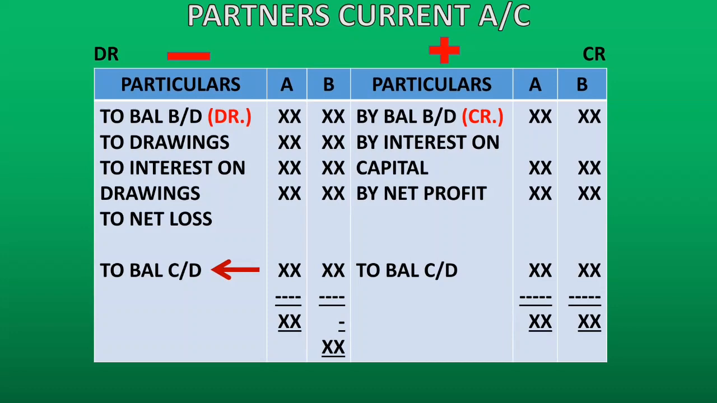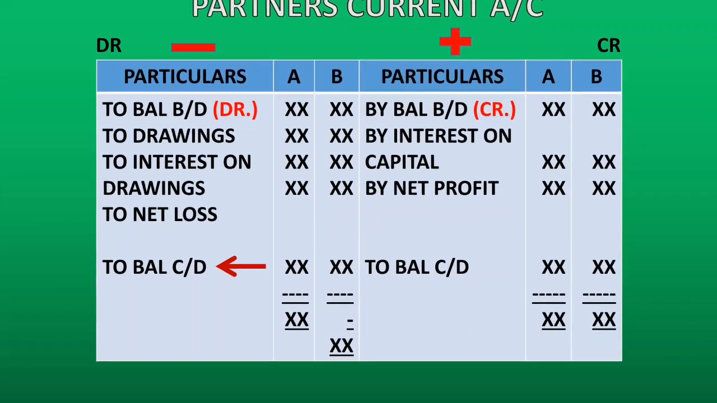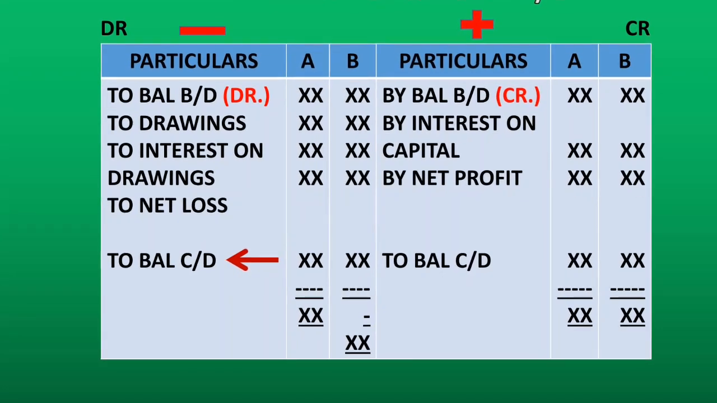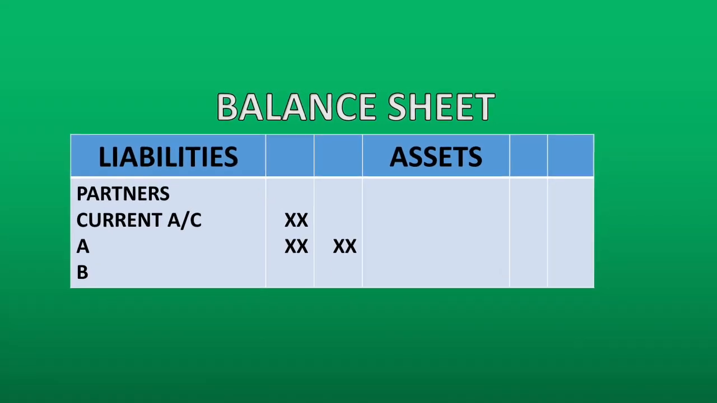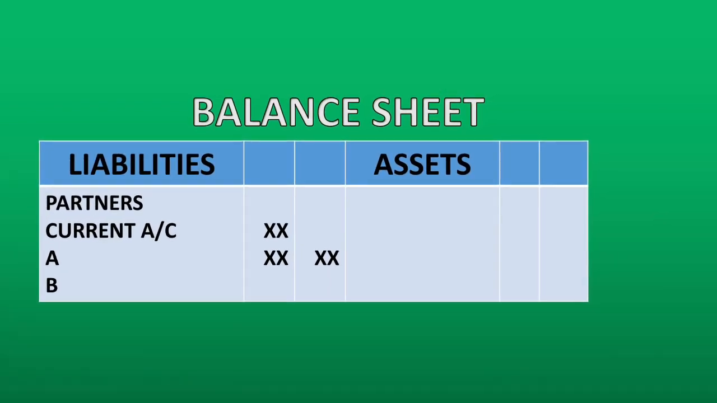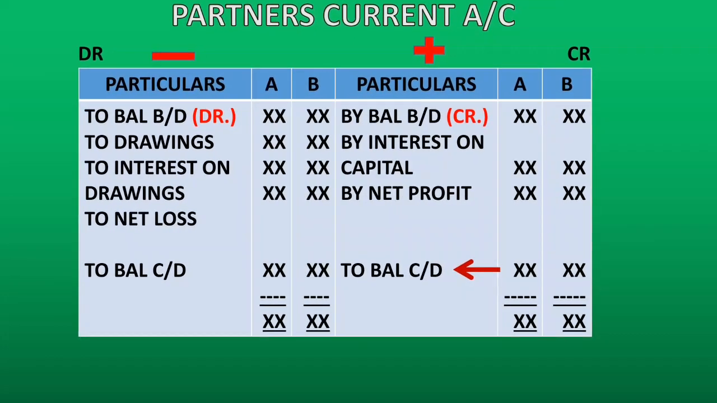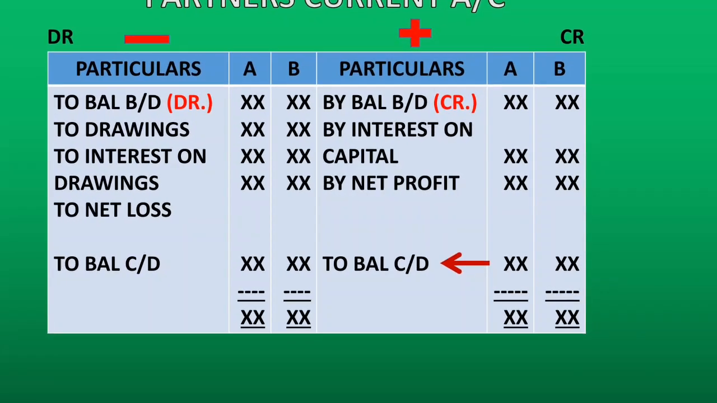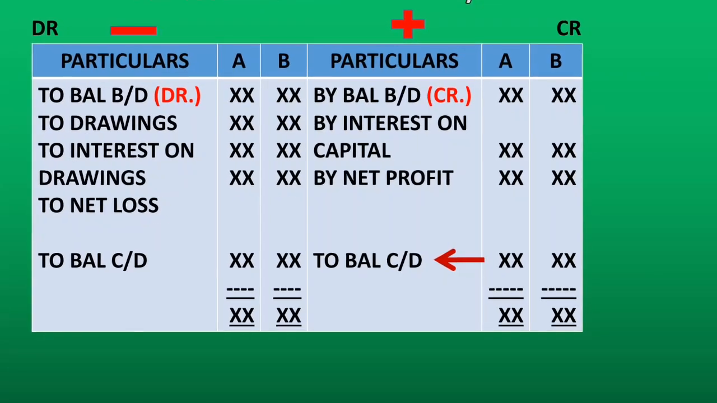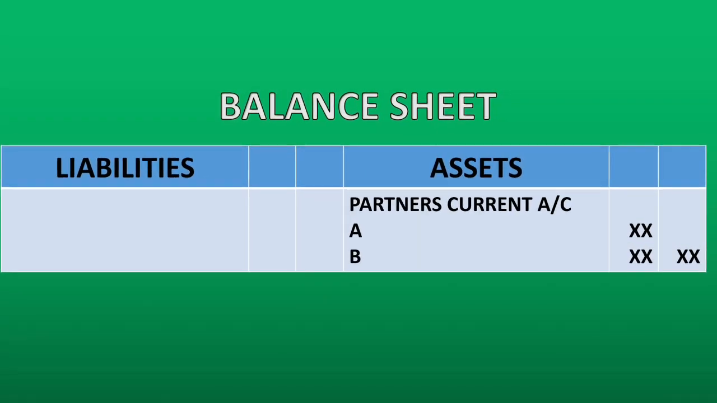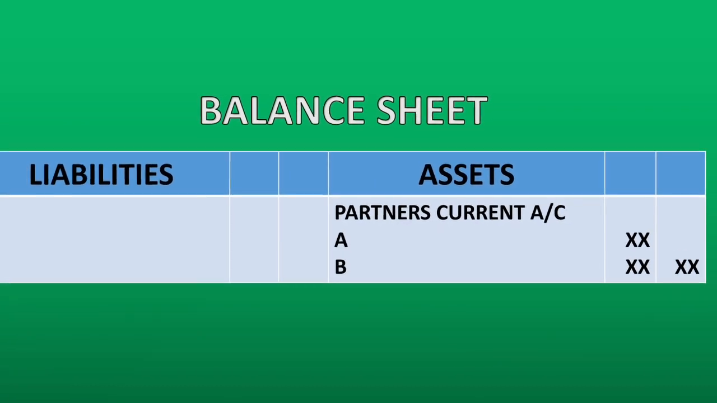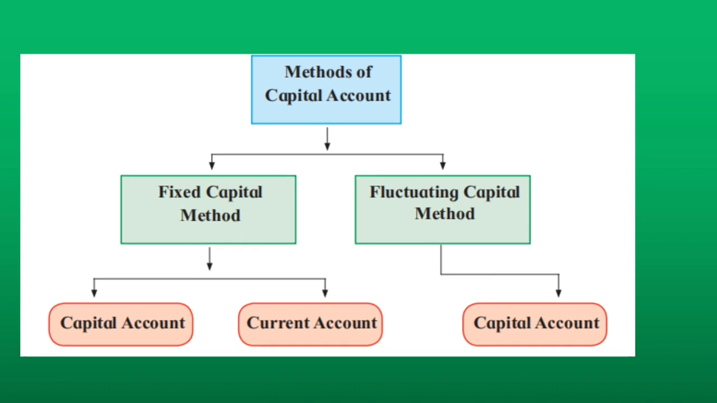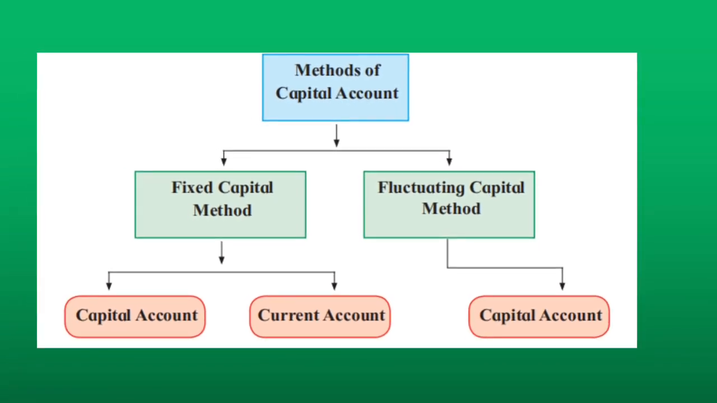While closing partner's current account, the credit balance, that is the "to balance carried down" on the debit side, would be transferred to the liability side in the balance sheet. On the other hand, if it has a debit balance, that is, it's a mistake here, it should be "by balance carried down" on the credit side. It will be transferred to the asset side in the balance sheet. So in fixed capital method, partner's current account is maintained.